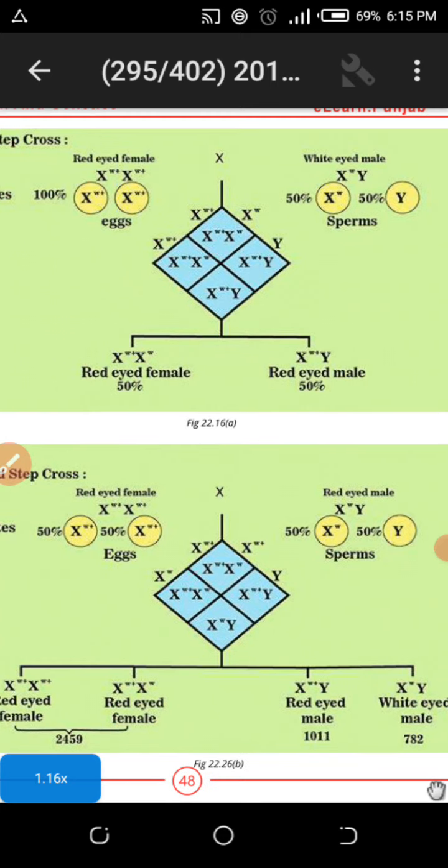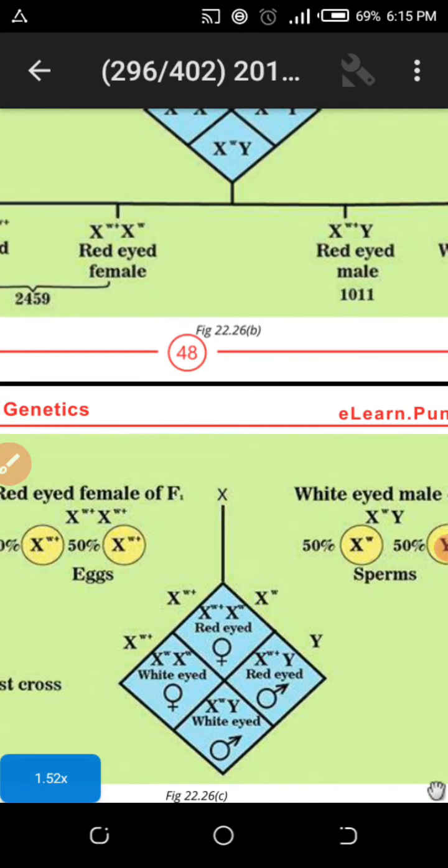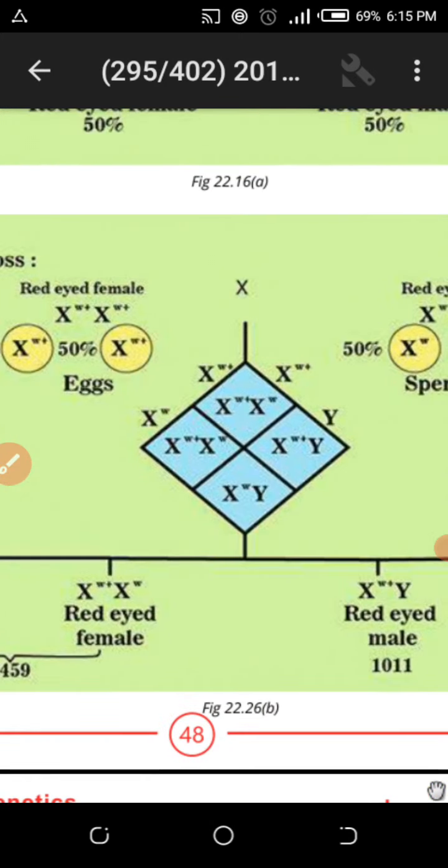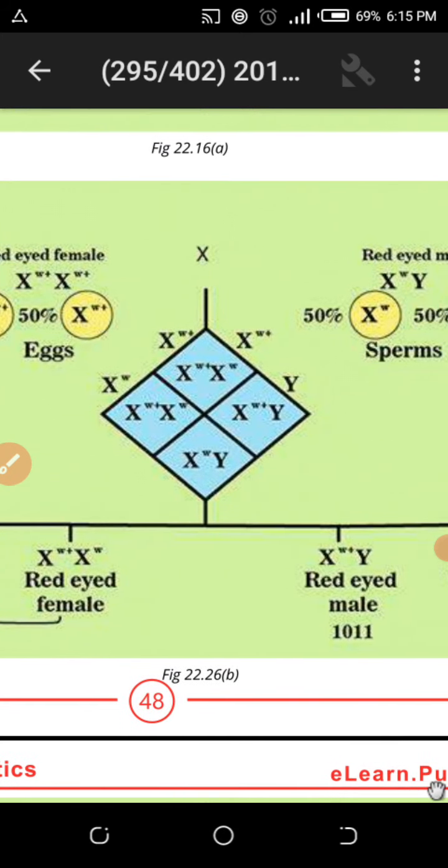What will happen in this case? Now crossings will tell us how Morgan was able to identify this holandric nature of the male, that the male consists of Y chromosome. Here was the problem. Where was the problem?